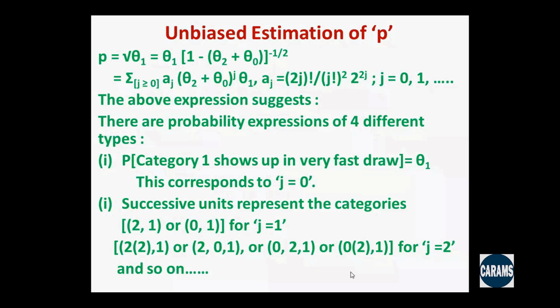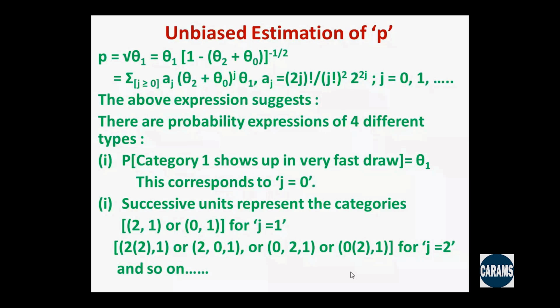So the above expression suggests that there are probability expressions of different types. Everywhere we have theta 1 as a common factor. So category 1 shows up in the very first draw. That probability is theta 1, because essentially we are sampling from a theta 1, theta 2, theta 0 trinomial population. This corresponds to j equal to 0. For j equal to 0, a suffix j will be equal to 1 and the coefficient will be theta 1. That is exactly what is happening if we find category 1 showing up in the very first draw.